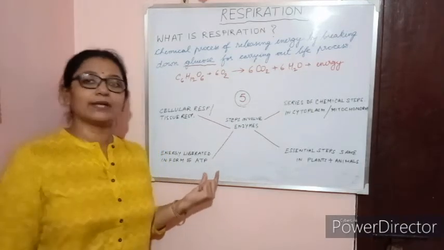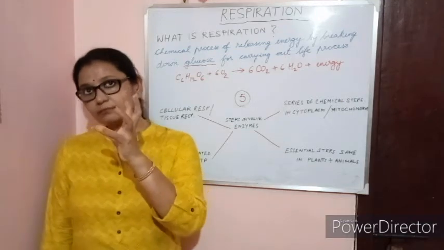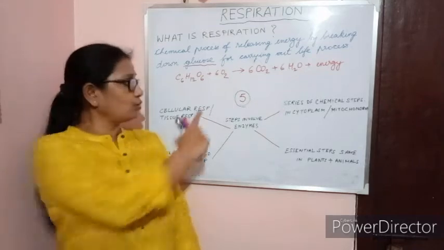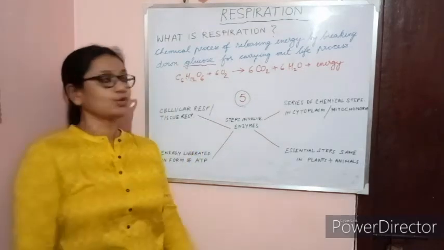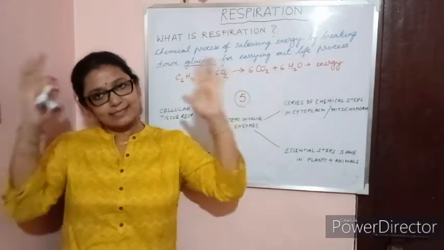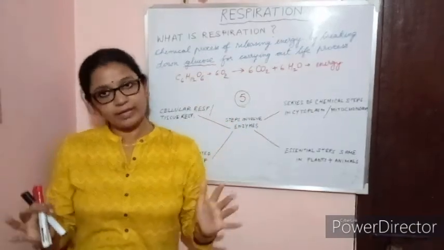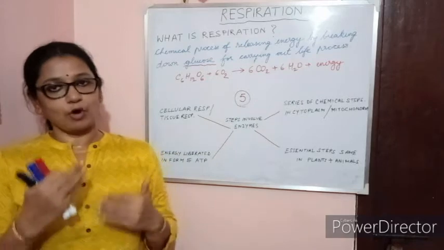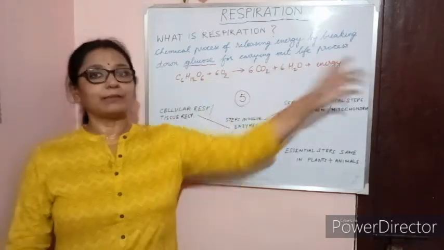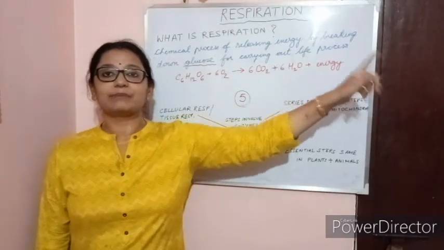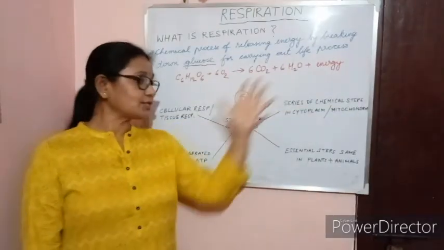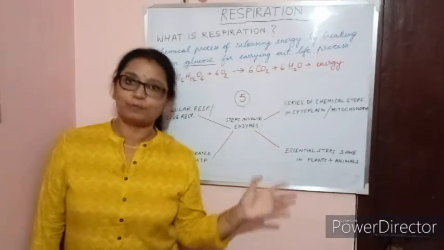You can remember ATP like a bank. 1 mole of glucose will yield you 38 molecules of ATP. This is a standard norm. How many moles of energy you are utilizing will depend upon the ATP which is liberated in this equation. And these essential steps are the same in both plants and animals.